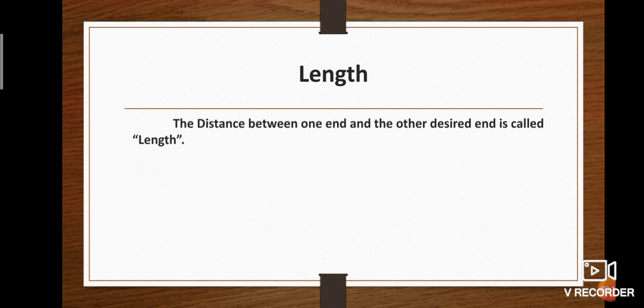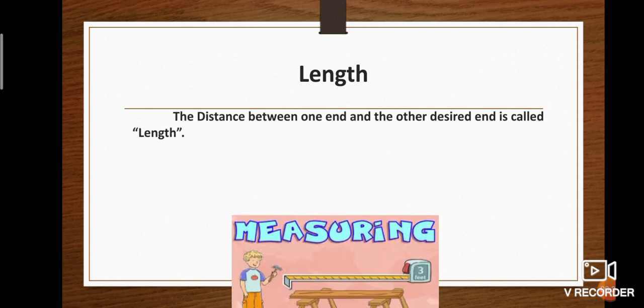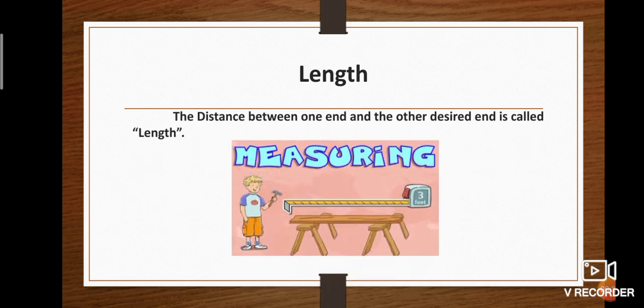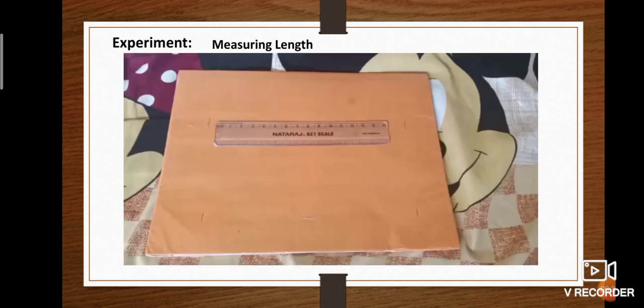Next, we can learn the definition of length. The distance between one end and the other desired end is called length. In this picture, the person is measuring the length of a table. Like this, we will measure the length of a book, pen or any object. Okay, let us do some easy experiments for measuring length.